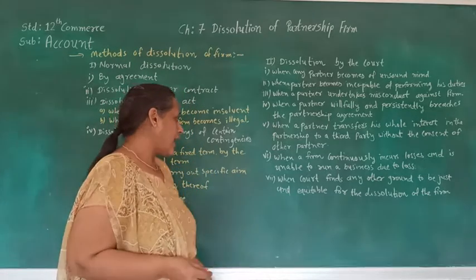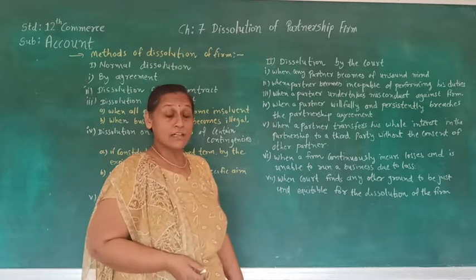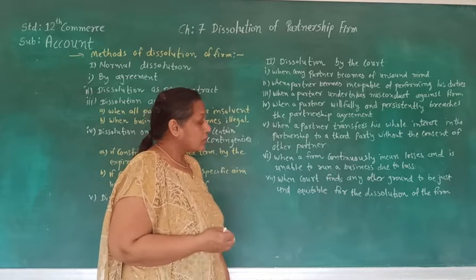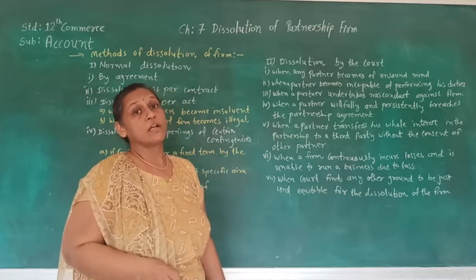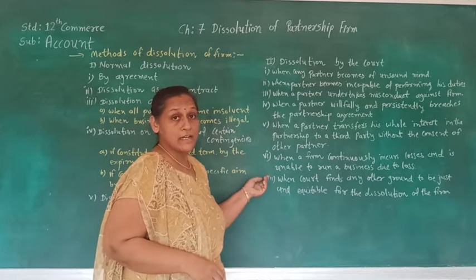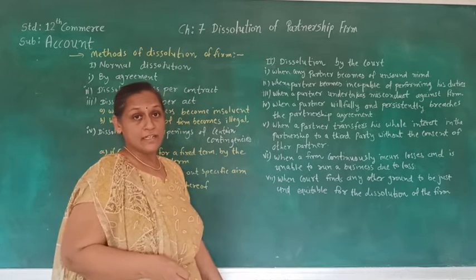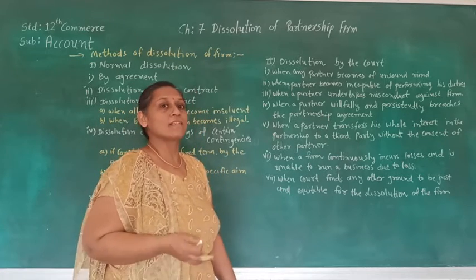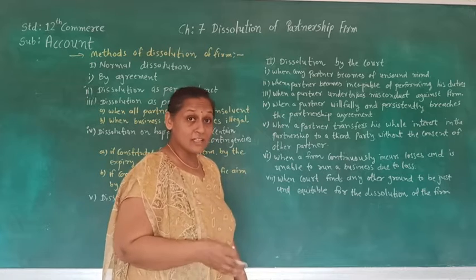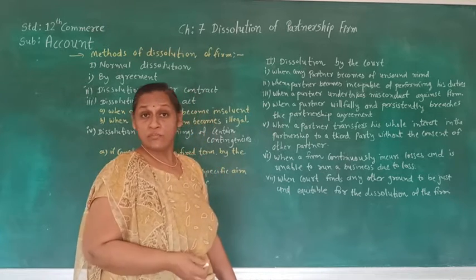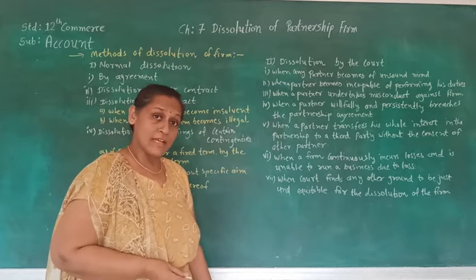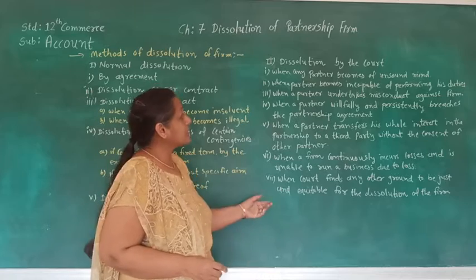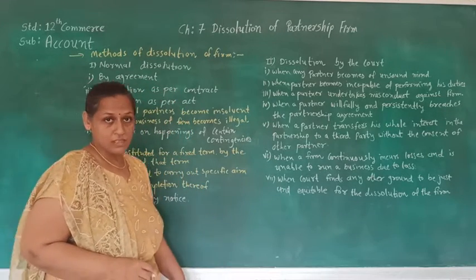The last reason is when the court finds any other ground to be just and equitable for dissolution of the partnership firm. If any other reason apart from the above is there, that is also valid for the dissolution of the partnership firm by the court. If the court finds any other ground, then the court can give an order to dissolve the partnership firm. So this is the method of dissolution of partnership firm.